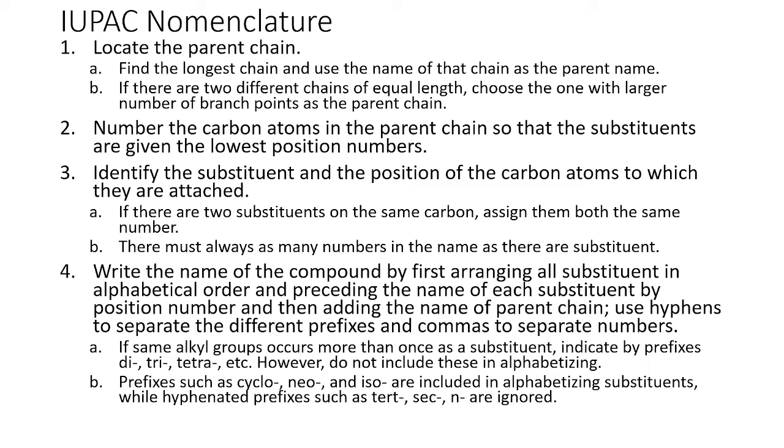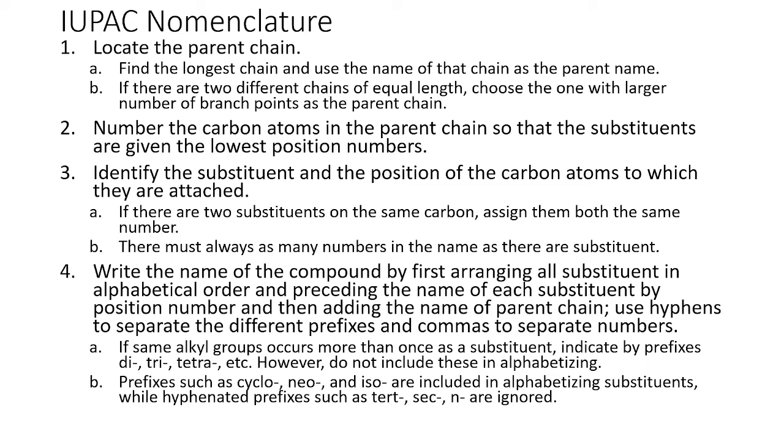Branch points ang titingnan natin, meaning to say, we will look into the number of side chains. And for number two, we need to assign numbers to the atoms in the parent chain so that the substituents are given the lowest position numbers. We will look into that later.